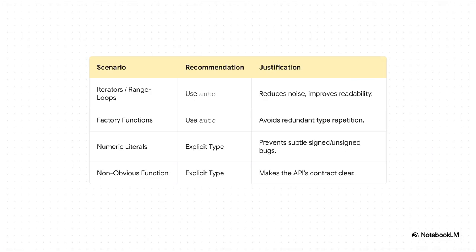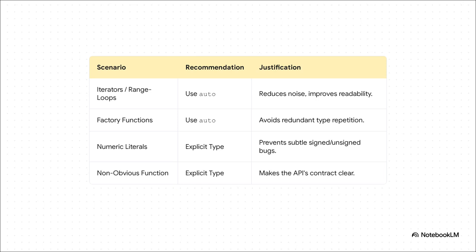All right, let's talk about auto. It's another one of those amazing tools for clarity, but man, it can be misused if we're not careful. The goal here isn't always use auto or never use auto. It's about being smart and using it where it helps. When you've got those ridiculously long iterator types, or when you're just repeating a type name like with make_unique, auto is a huge win. It cuts down the noise.